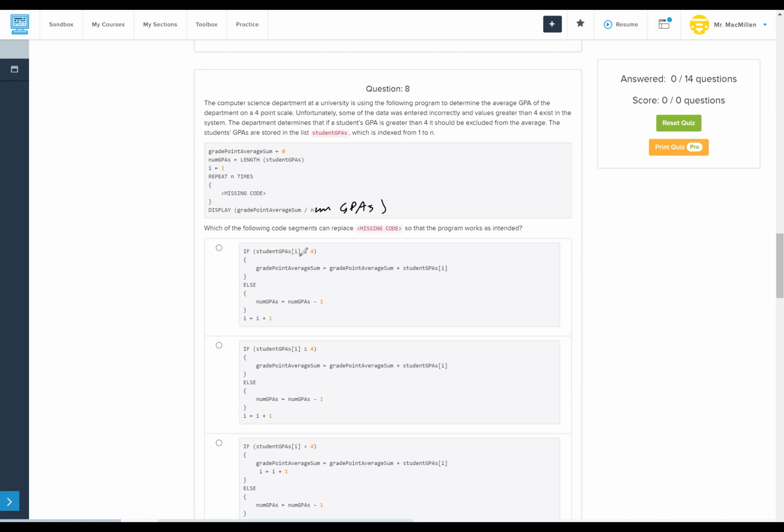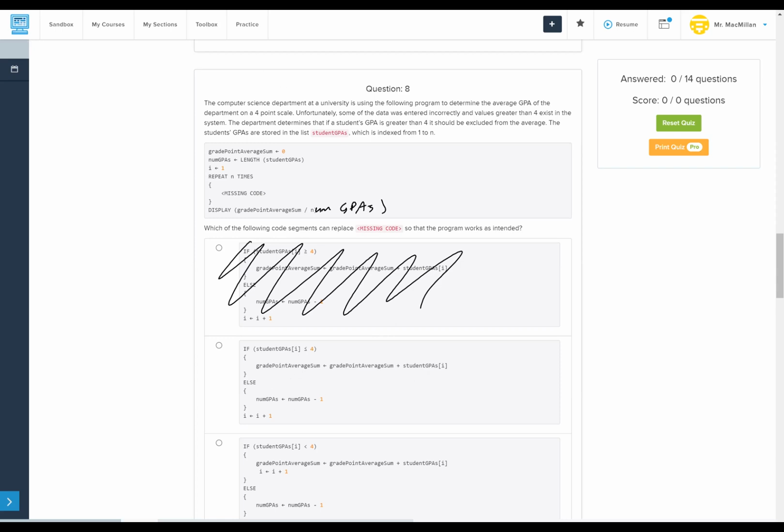If student GPAs at index I is greater than or equal to 4, grade point average sum equals grade point average sum plus student GPAs at index I. Is that what we want to do? If it's greater than or equal to 4, add it? No. So we can disqualify that one. If student GPA at index I is less than or equal to 4, grade point average sum equals grade point average sum plus student GPAs at index I. That seems good. Else num GPAs equals num GPAs minus 1. That also seems good. We're reducing the number we're averaging. And then we increase I by 1.